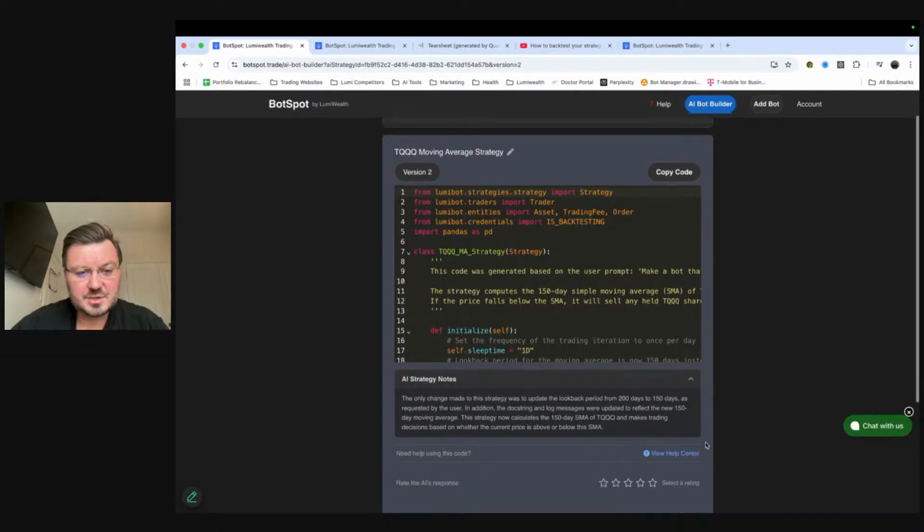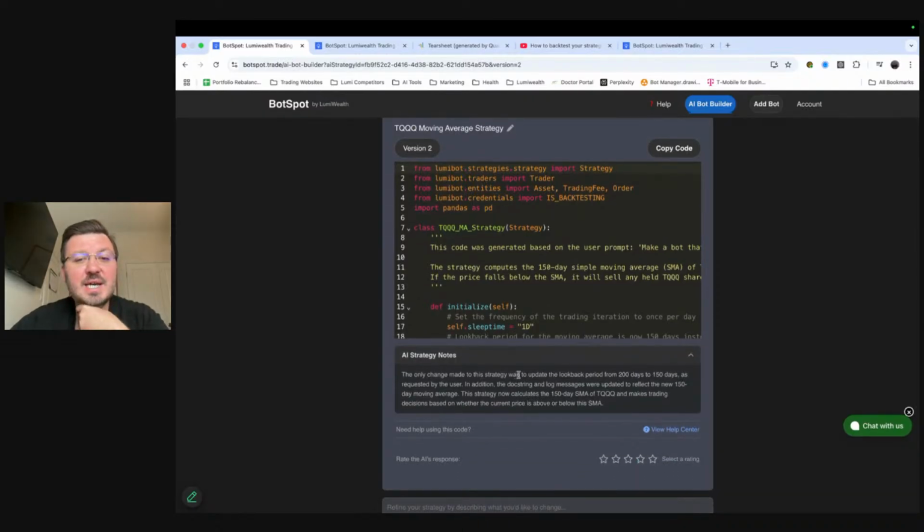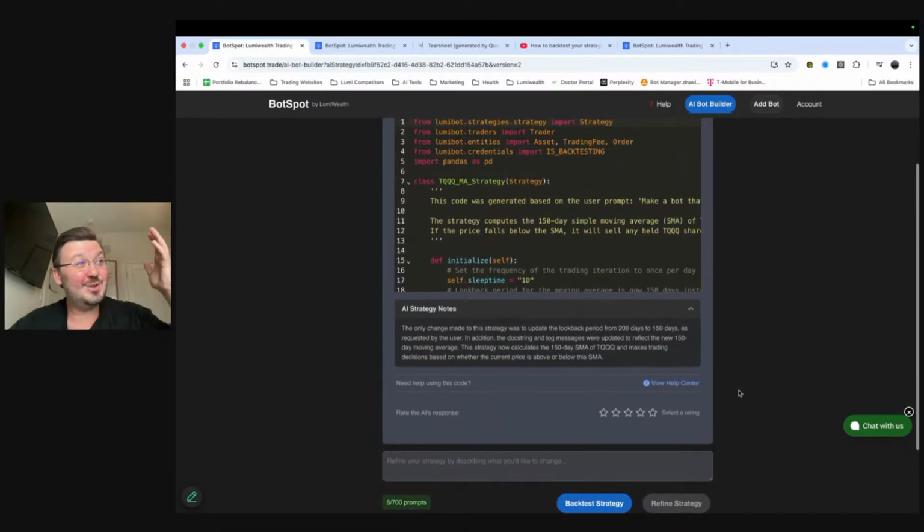You could read the AI strategy notes. The only change made to the strategy was to update the look back period from 200 days to 150 days as requested by the user. In addition, docstring and log messages were updated to reflect the 150-day moving average. Very cool. Okay, great. So the AI did it for us.